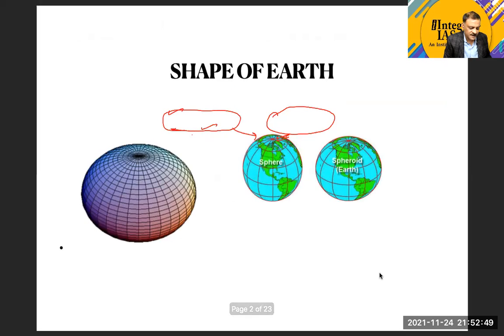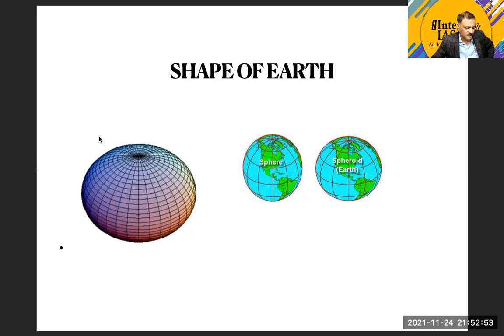Okay, this is the shape of the earth. The exact shape of the earth is something we do not study in geography, because the exact shape of the earth is not like this. The exact shape of the earth is like a pear shape. It is a pear-shaped earth. The earth is somewhat like this. It is a pear shape, नाशपाती की तरीके से है.